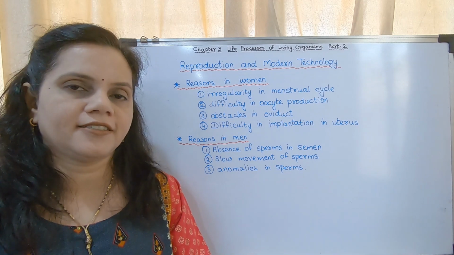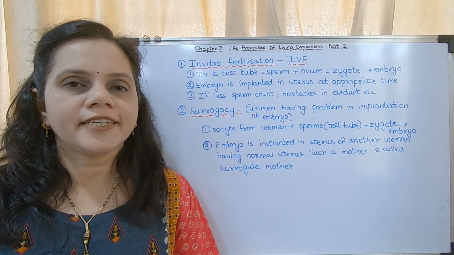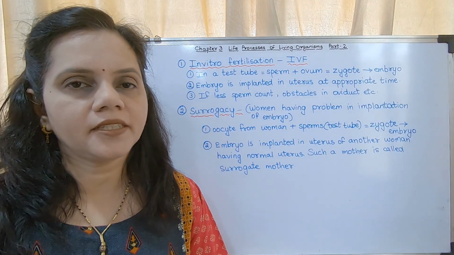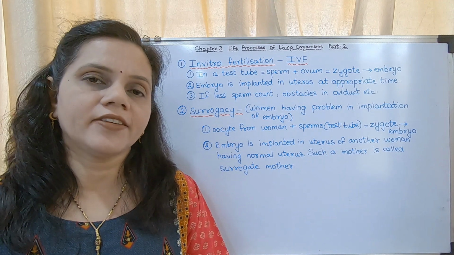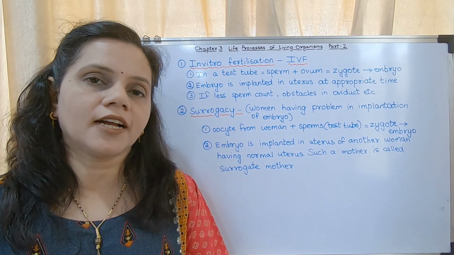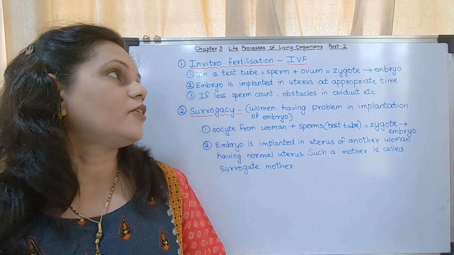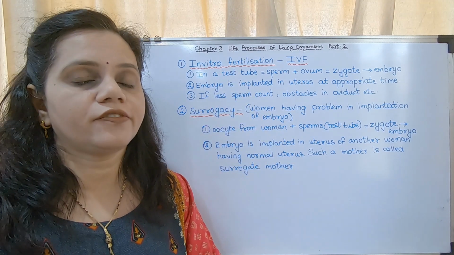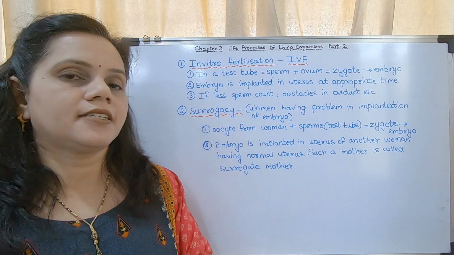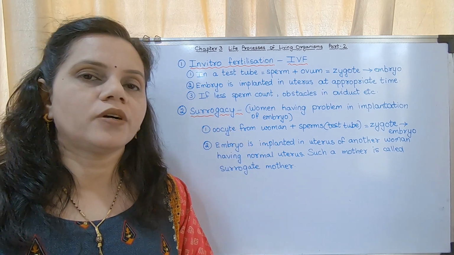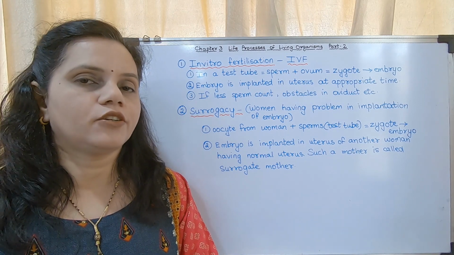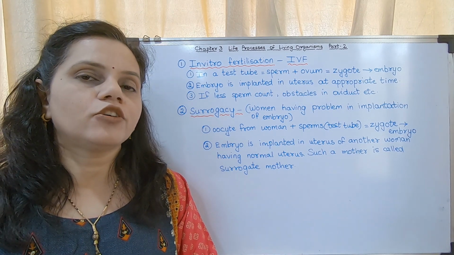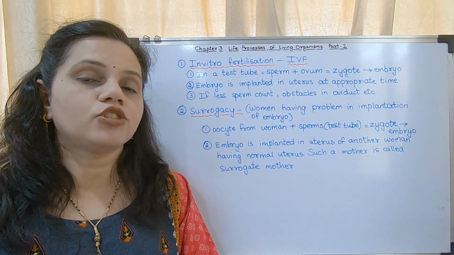You may write. So in modern technology, there are several methods, but in our syllabus they have given 3 methods for such childless couples. The first one is in vitro fertilization, second is surrogacy, and the third is sperm bank. Now what do you mean by these? The first one, in vitro fertilization. In vitro means inside the laboratory, outside the body.